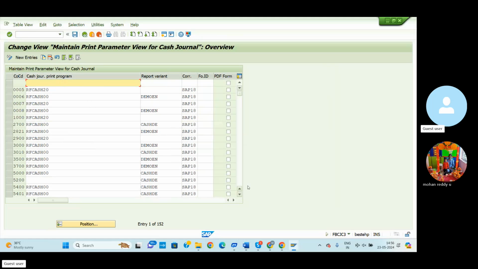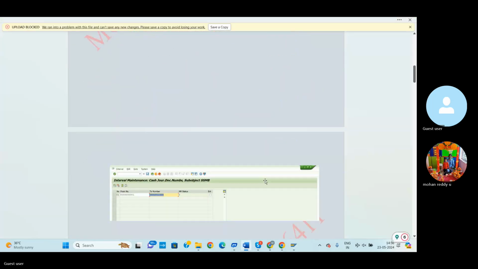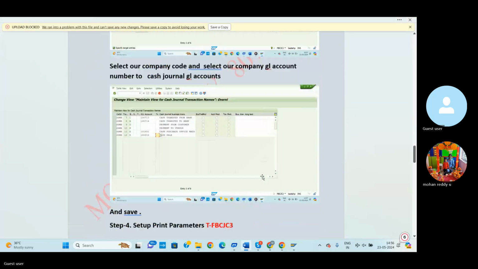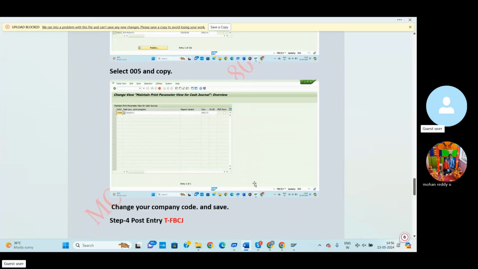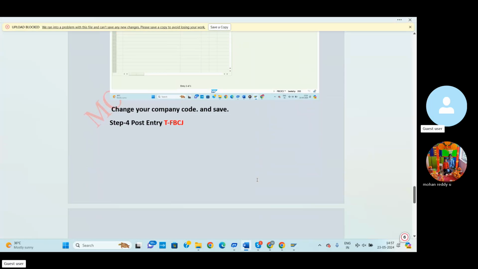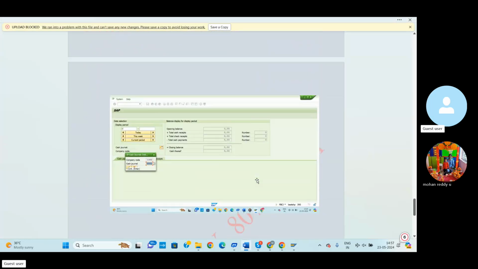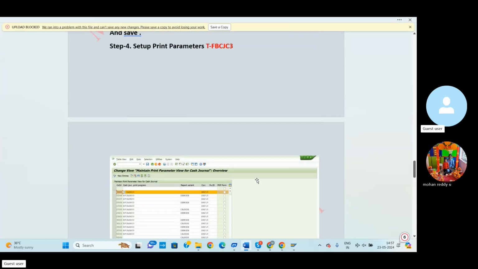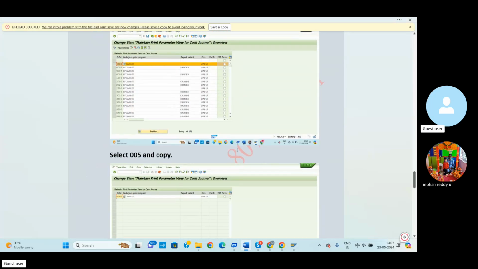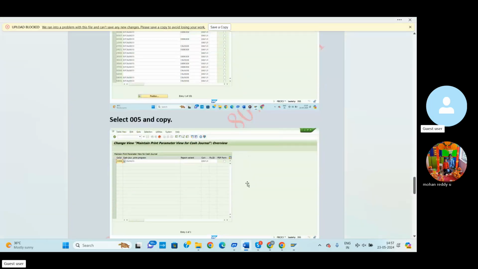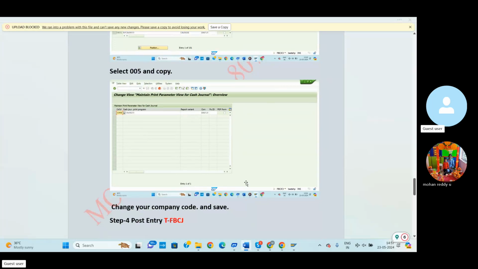Cash, and enter. Once again I'll check. Here I have already prepared each and every step by step. Not only me, at the time of the configuration process, if you raise any doubts, in this manner we can clear each and every doubt properly. For this purpose I created the print parameters step by step. Here we can select 0005, change the company code and save.